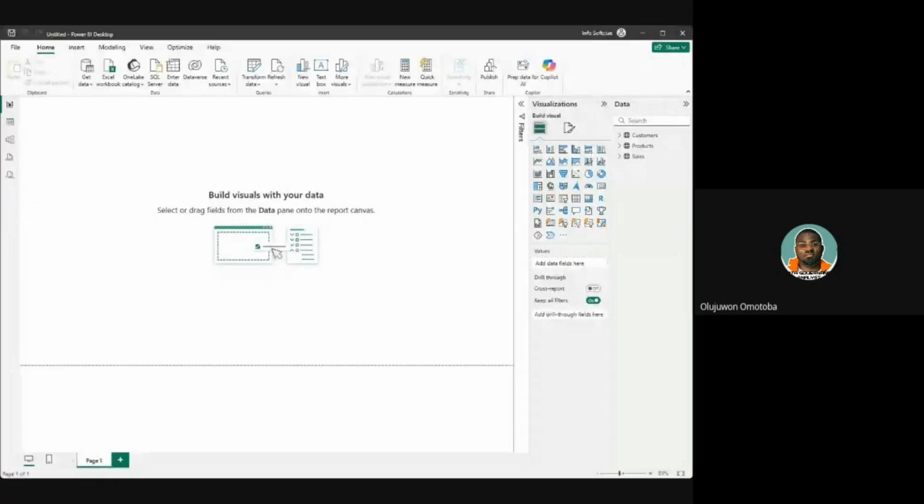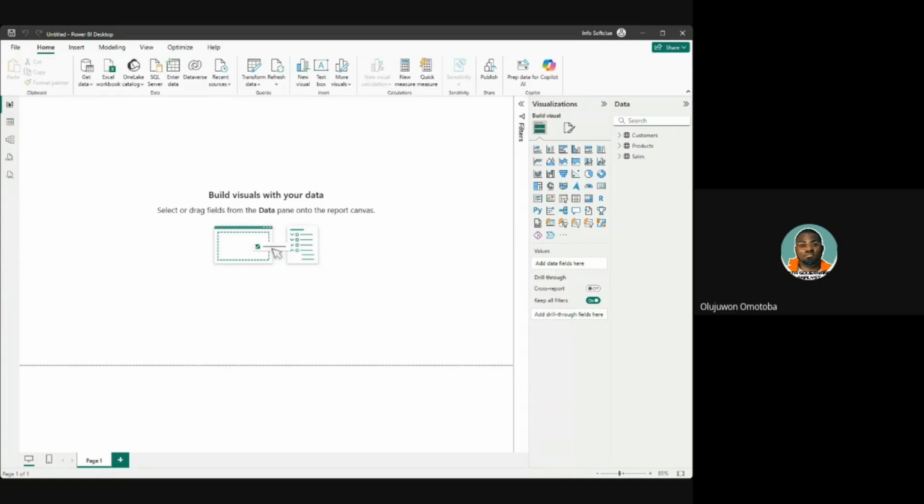Do you have the Power Query environment at your end? If you have Power BI, you'll be able to just get it done. It's not that difficult. All you have to do is click on File, Close and Apply, and you will see it go straight to the Power BI environment. So when I click Close and Apply again, it comes here to the Power BI environment.